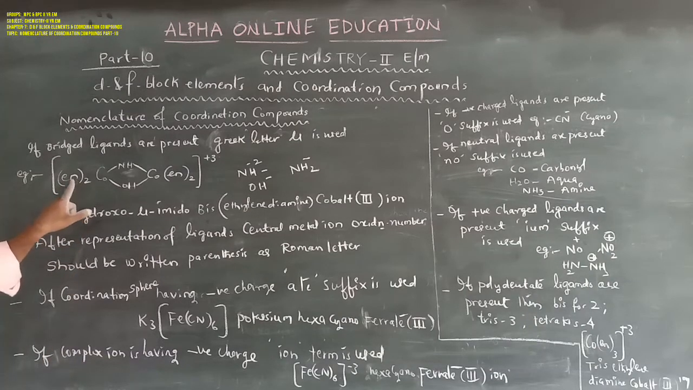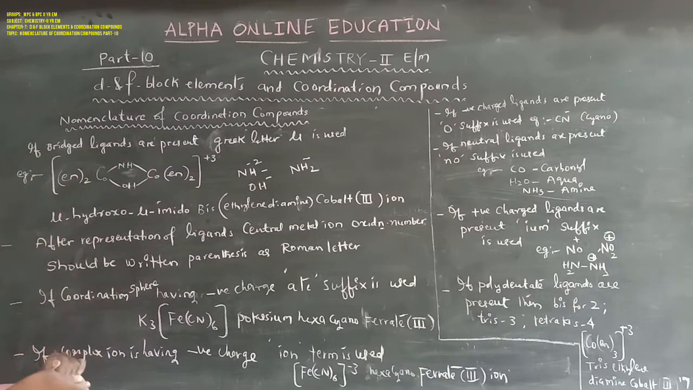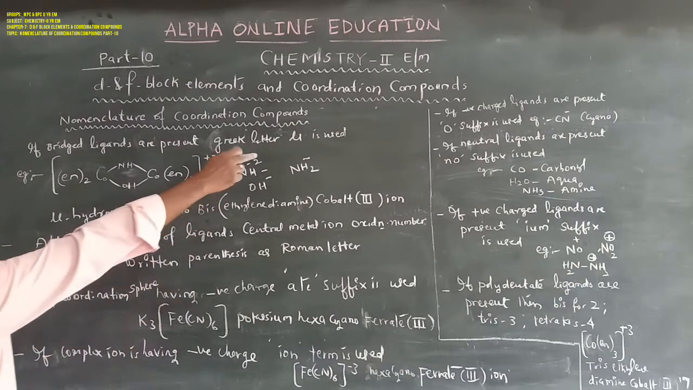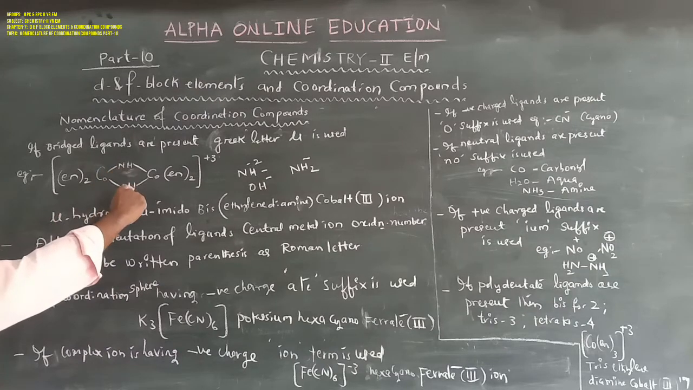Ethylene diamine acts as a peripheral ligand. Okay, then, sir, if the complex ion is like this, how can you give the name? The Greek letter mu is used while giving the name for this coordination compound. Again, it has an imido and a hydroxo.